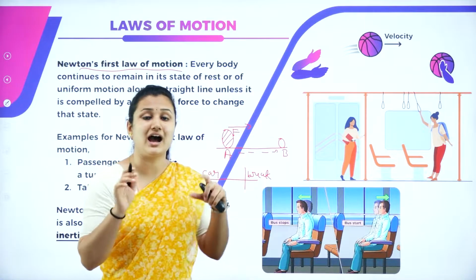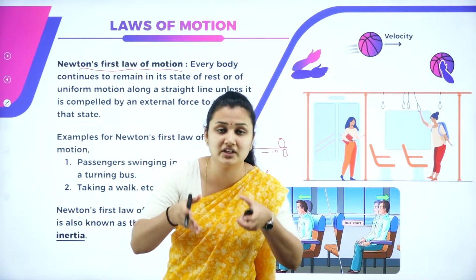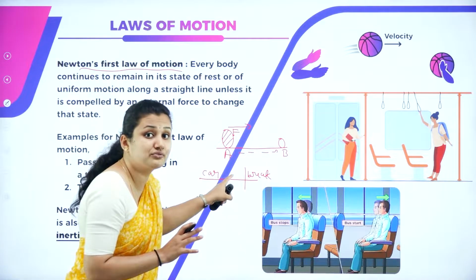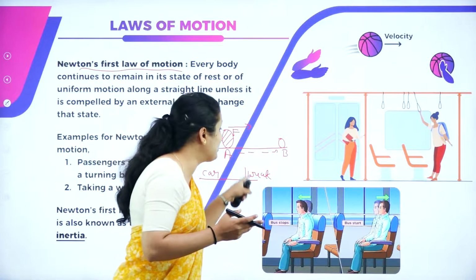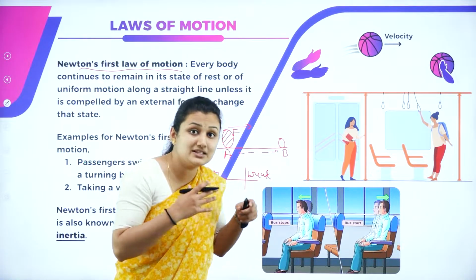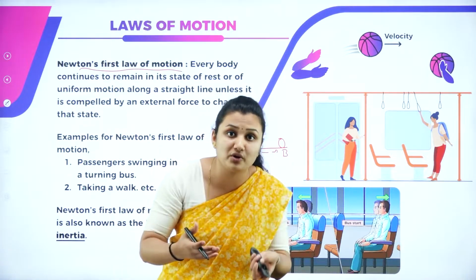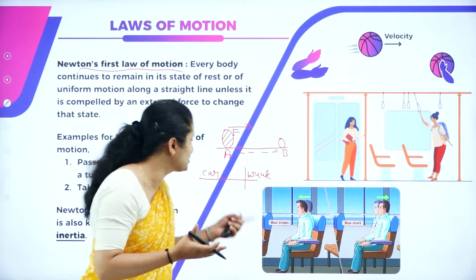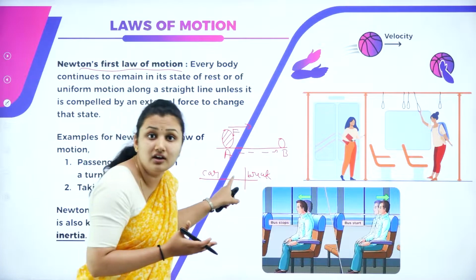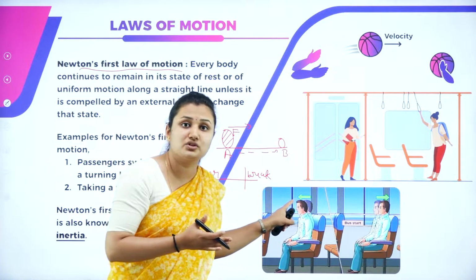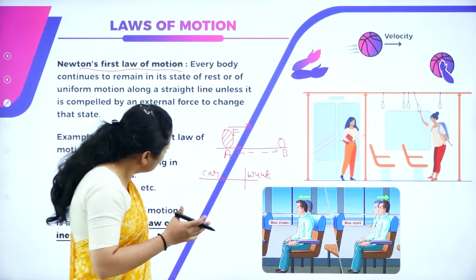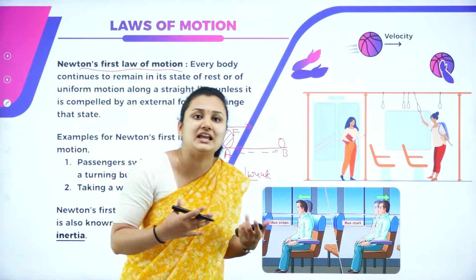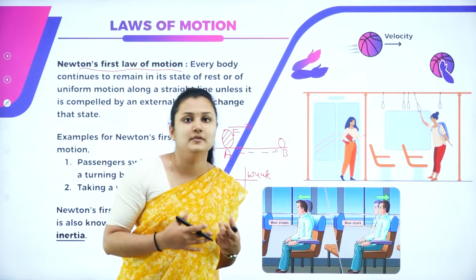What will happen? The car, which is moving on the straight road, will stop immediately. In order to stop the motion of the car, what am I doing? I am applying the brake. That means I am applying an external force to stop the motion of the car. If you don't apply any force, the car will be in continuous motion. So it doesn't want to change its state of uniform motion.